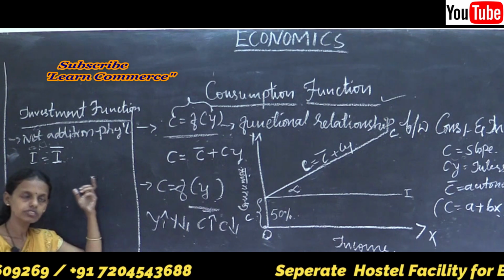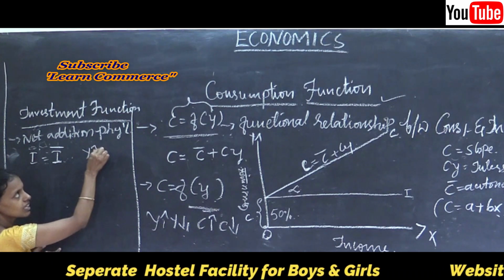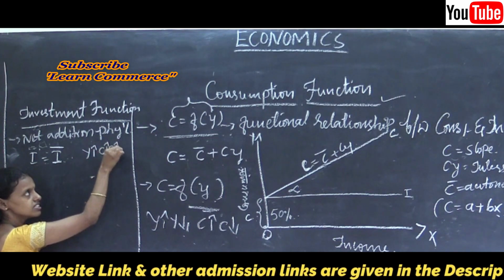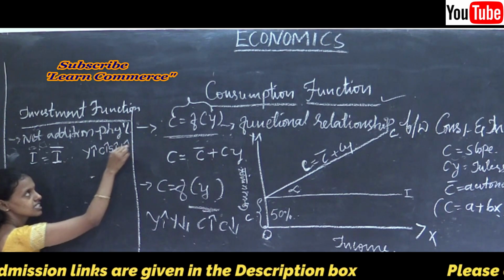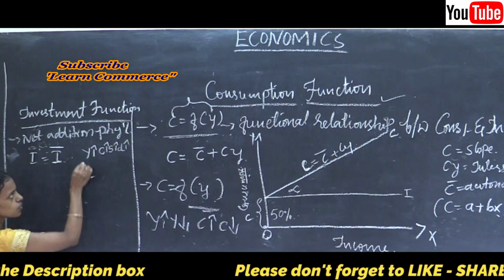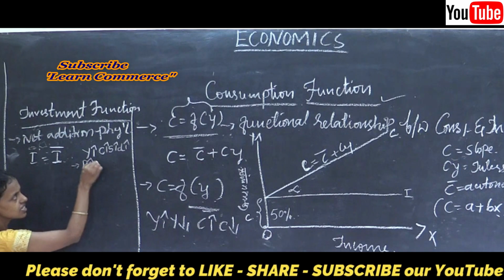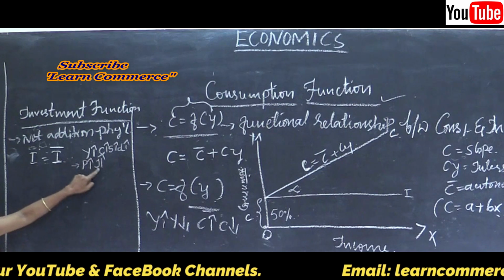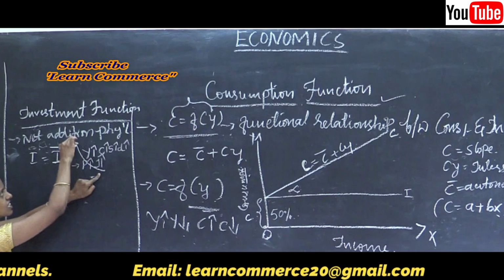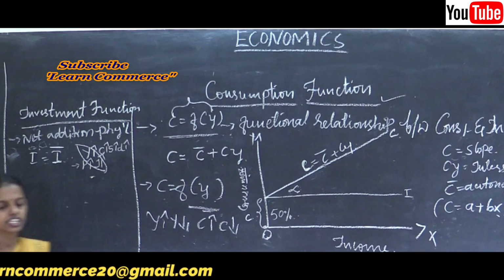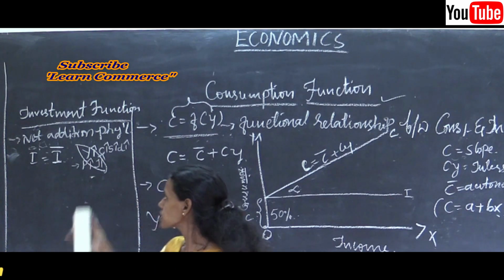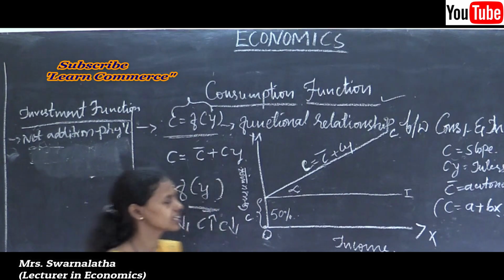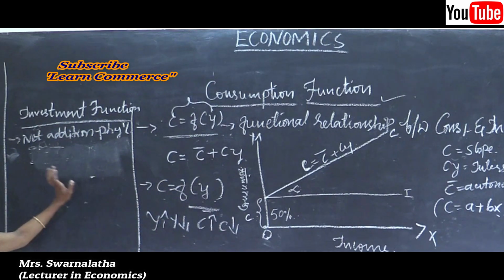When people's income increases, consumption increases, so demand for the product increases. When demand increases, production goes on increasing, and thus investment increases. The functional relationship between investment and induced investment is called the investment function.